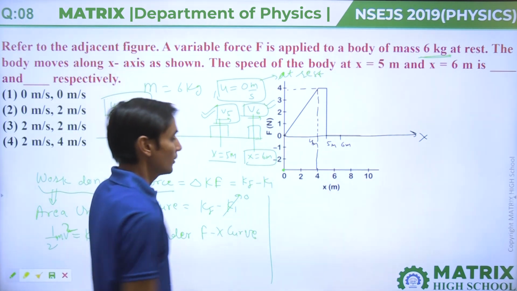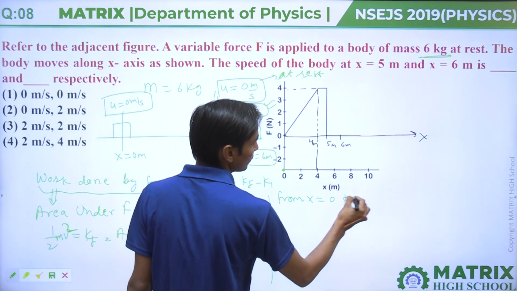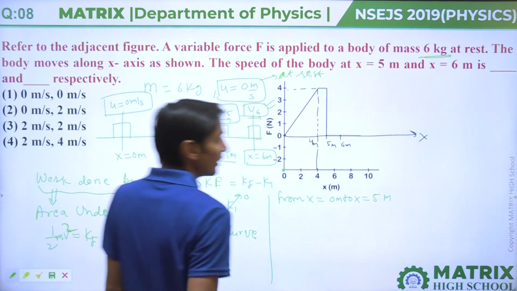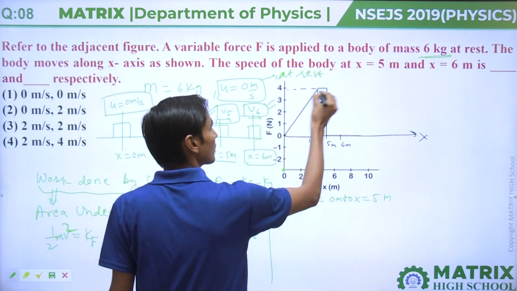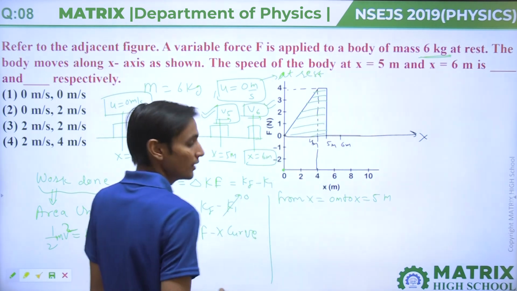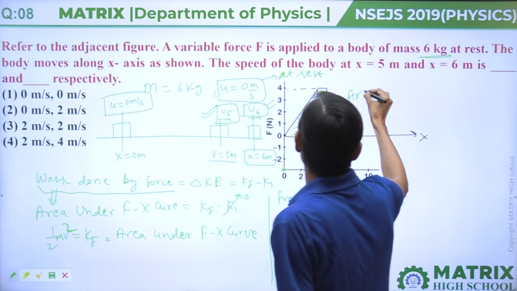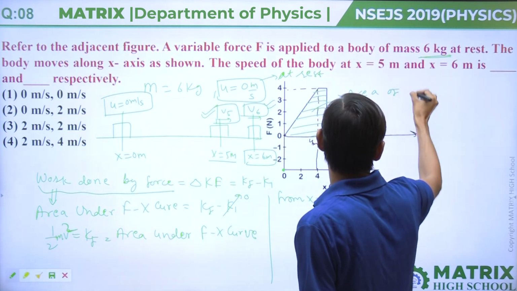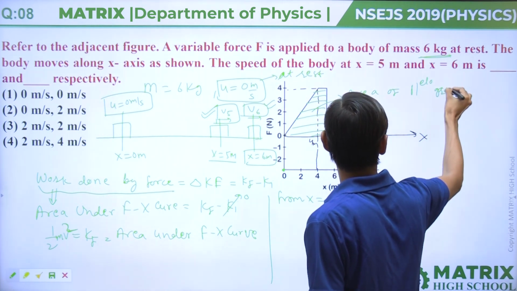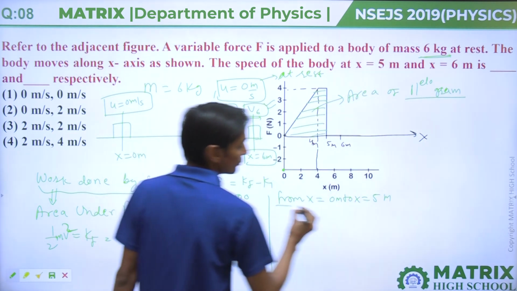Now let us take from x equal to 0 to x equal to 5 meter. The area of this graph is the area of a parallelogram.